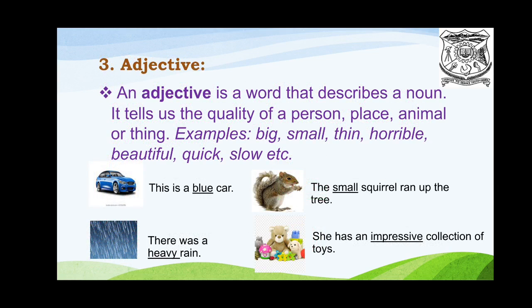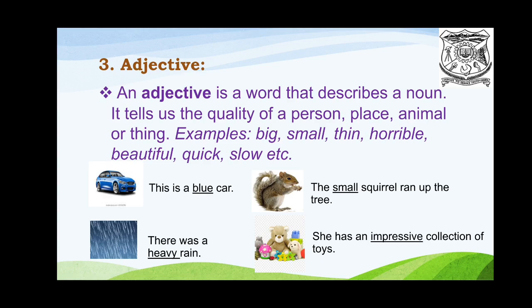Third one is adjective. An adjective is a word that describes a noun. It tells us the quality of a person, place, animal, or thing. Examples: big, small, thin, horrible, beautiful, quick, slow, etc.